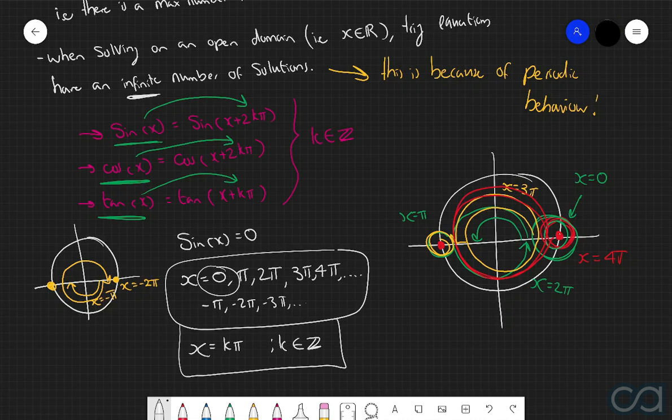So this here would be the only way in which we could actually capture all these infinite number of solutions. However, most of the time we're not going to be working on an open domain. In other words, we're not going to be saying that x can be any value. Most of the time, we're actually going to be saying that x has to be within a set domain.